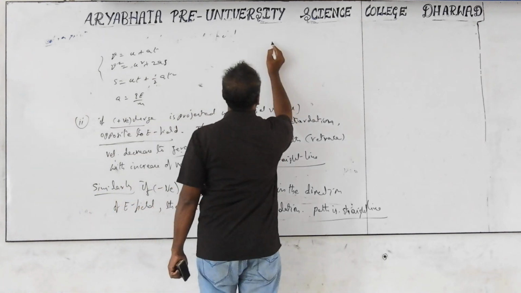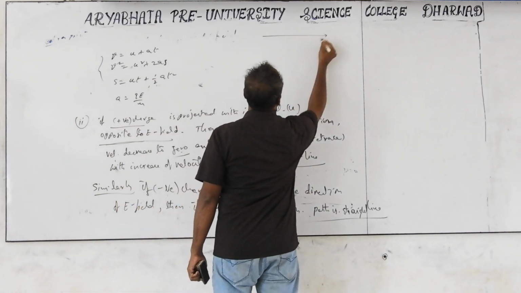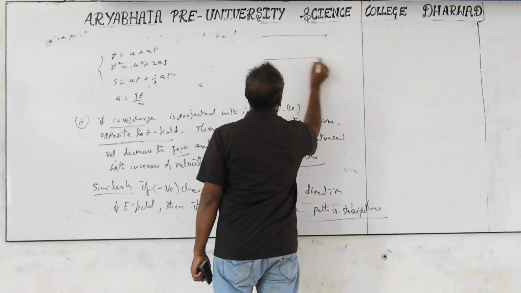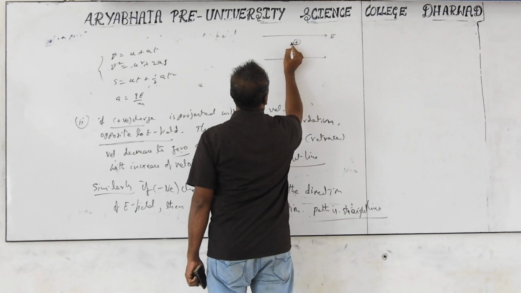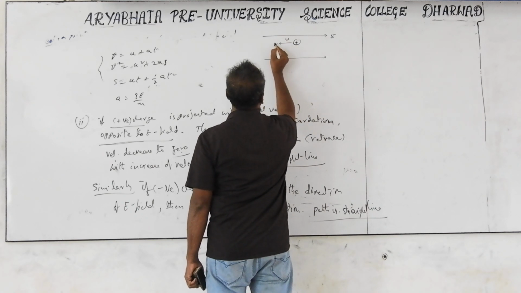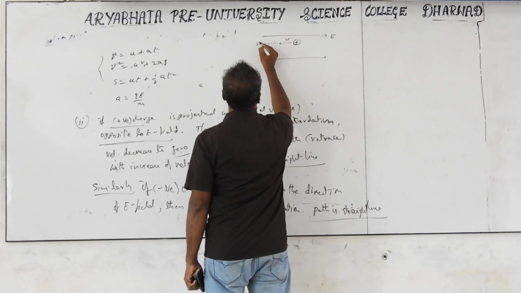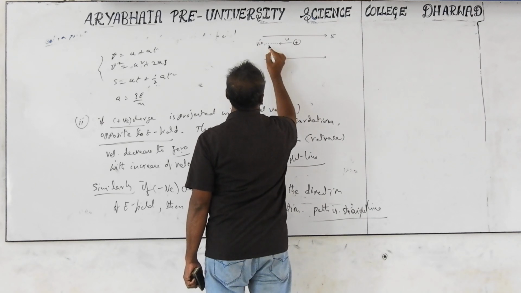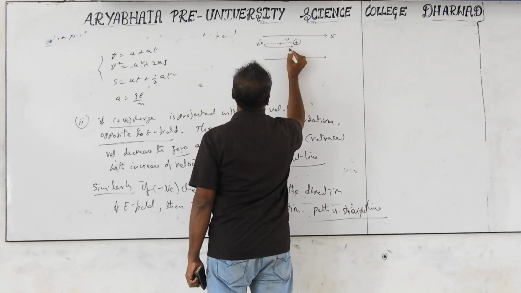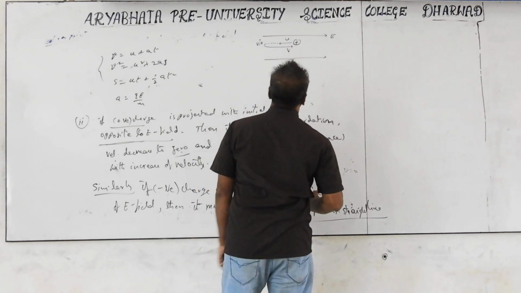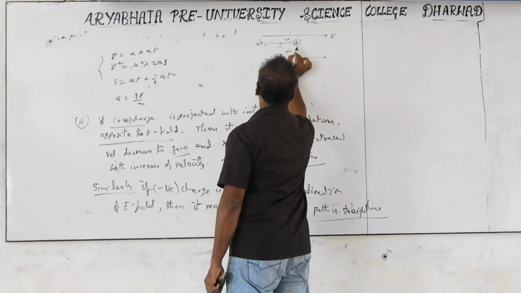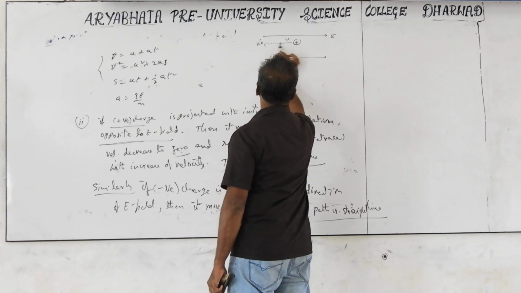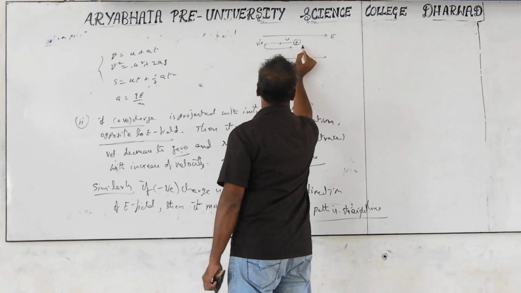These diagrams I am mentioning here correspond to these two points, subpoints. This is the direction of the electric field. I have taken the positive charge, projected with initial velocity u. Then gradually the velocity decreases, and the final velocity becomes equal to 0, v prime. It is under retardation. So this coming backwards is not a retracing path, but actually it moves along the same line. I am just showing it as a separate line, but actually it goes and comes back like this.